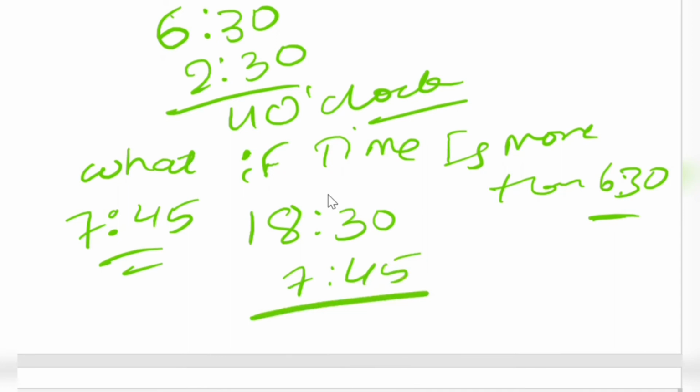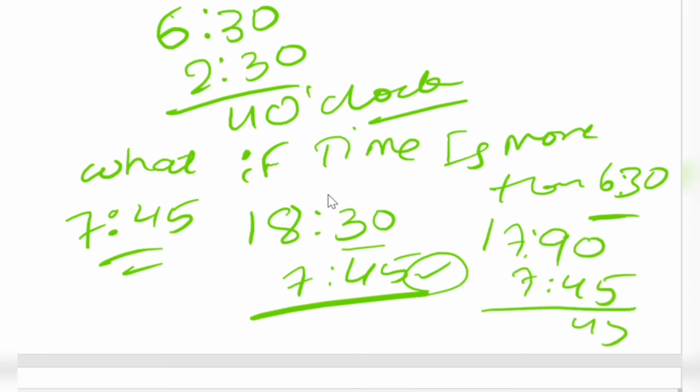The 45 cannot be subtracted from this 30, so you can write it as 1790. If you subtract 745 from this, the answer is going to be 1045. See friends how easy it was.